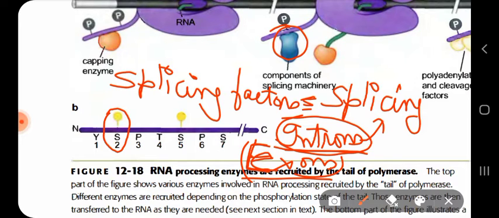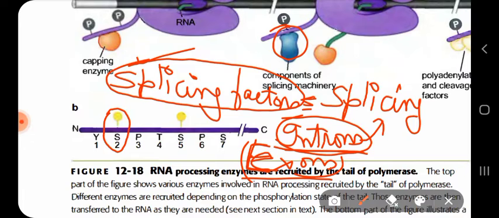For the splicing process to occur, to remove the introns and to join the exons, we need splicing factors, also called the spliceosome complex. The spliceosome complex, or the components of the splicing machinery, are recruited to the RNA polymerase when phosphorylation of serine occurs at position number 2 of the tail of RNA polymerase II. I hope you have understood what I have said here.